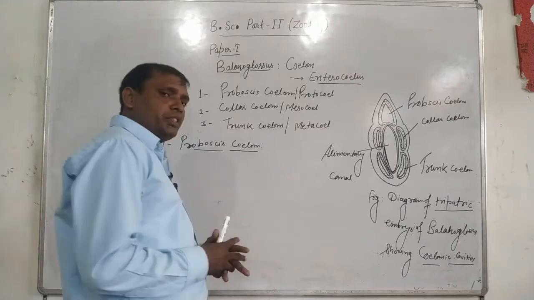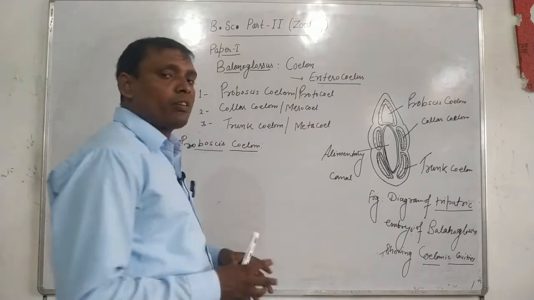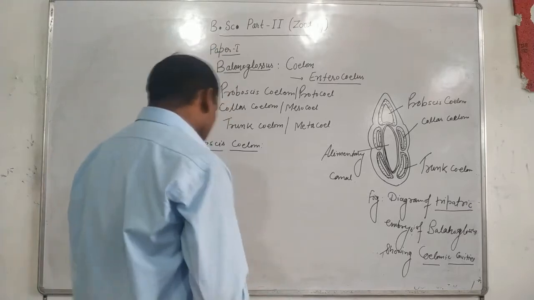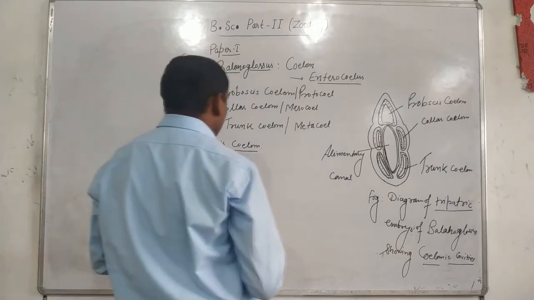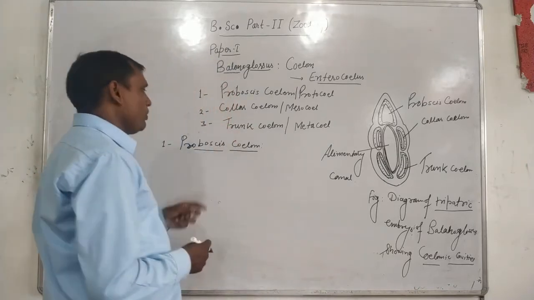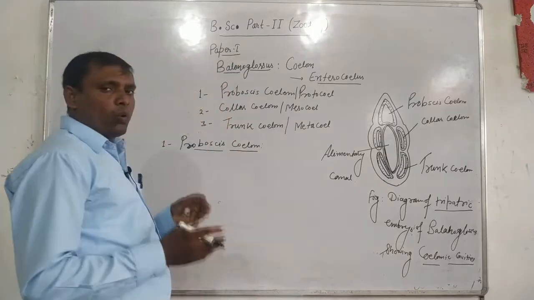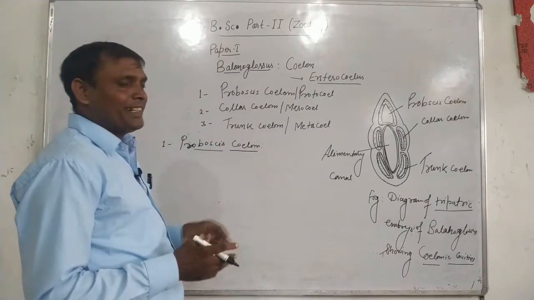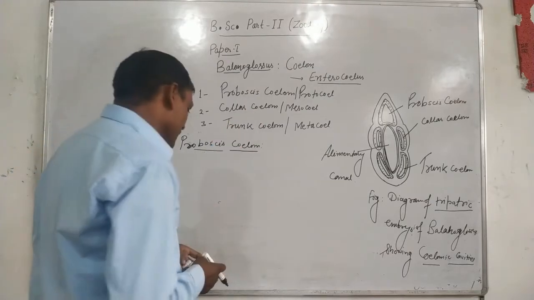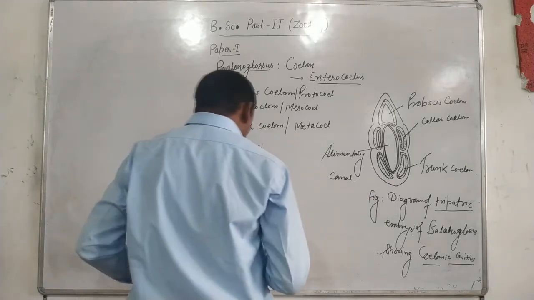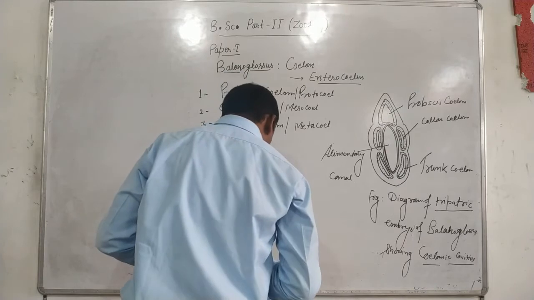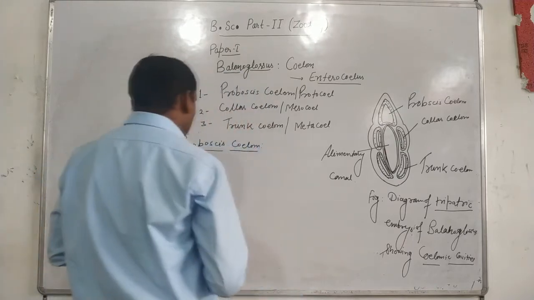Proboscis coelom is unpaired and opens to the exterior by the proboscis pore, on the anterior side. It is an unpaired cavity.